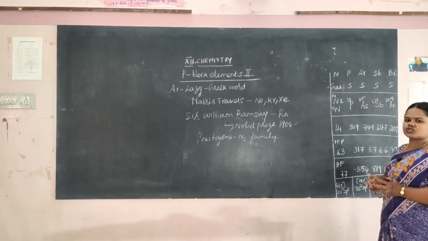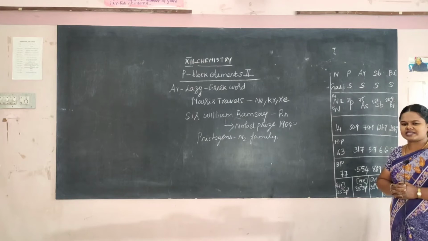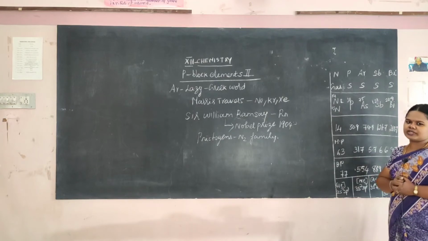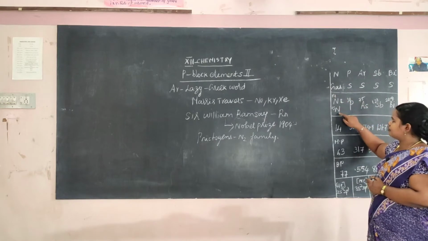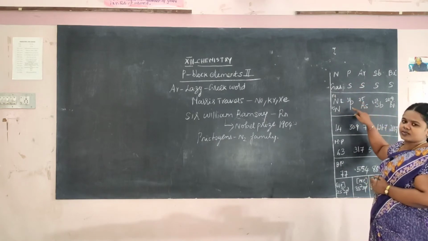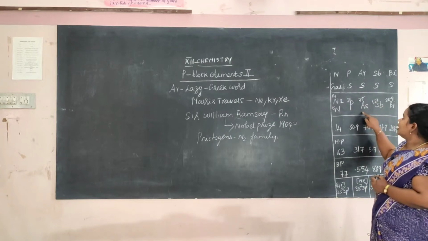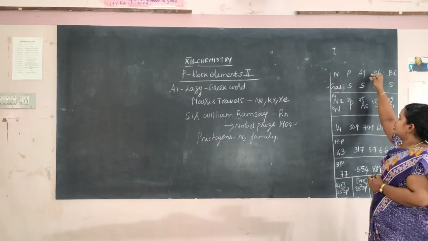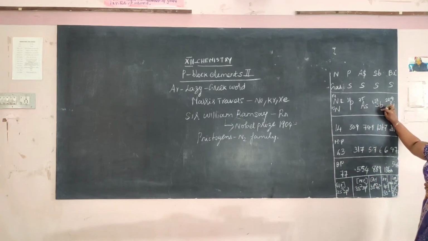What are the isotopes? Isotopes are elements having the same atomic number but different mass number. What are the isotopes of these elements? Nitrogen exists as nitrogen 14 and nitrogen 15, phosphorus exists as phosphorus 31, arsenic exists as arsenic 75, antimony exists as antimony 121, and bismuth exists as bismuth 209.